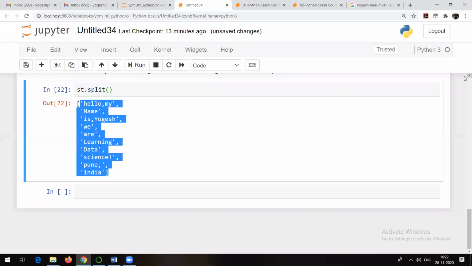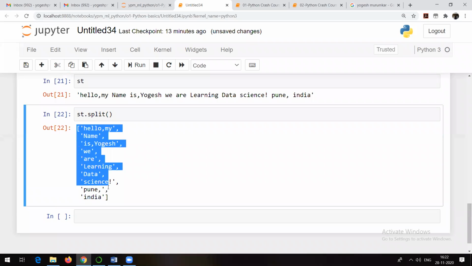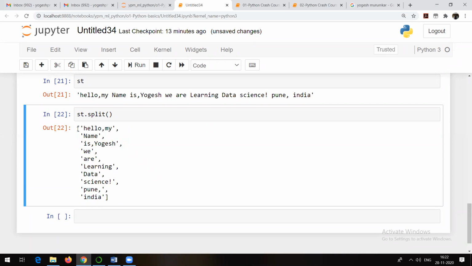Now, what has happened in this case? See, hello, comma, my. There was no space in between that. That's why split has taken this complete string as one element. Hello, comma, my. And then space and then name. That's why name is another element. And one more point you should remember is that the output of split is always in the form of a list. You can see this output is enclosed in square brackets, and square brackets is nothing but a list.